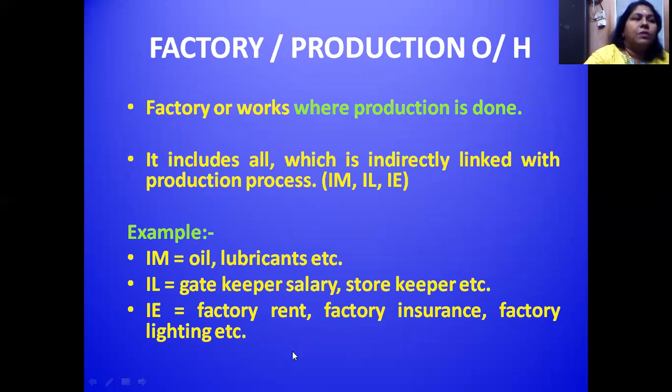I gave the examples here: indirect material, oil, lubricants; indirect labor, gatekeeper salary, storekeeper salary; indirect expenses, it may be factory rent, factory insurance, or factory lighting. All these three come under factory overheads. So whatever expenses are indirectly incurred on the side of the factory are called factory overheads.